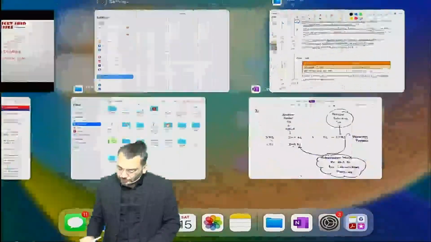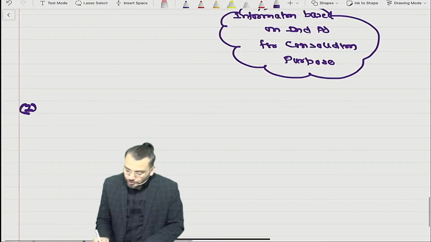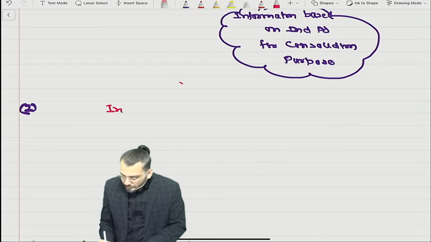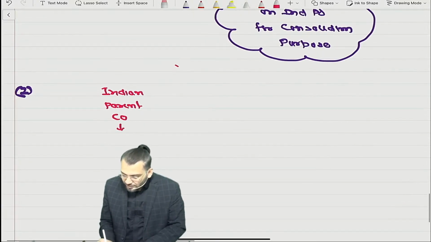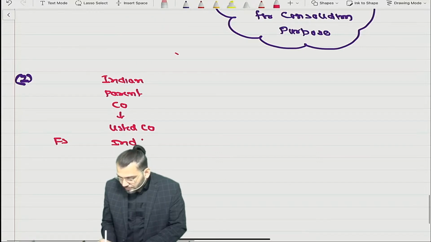Second clarification they have given. Suppose there is one Indian parent company which is a listed company. So of course their financial statement is based on Ind AS.